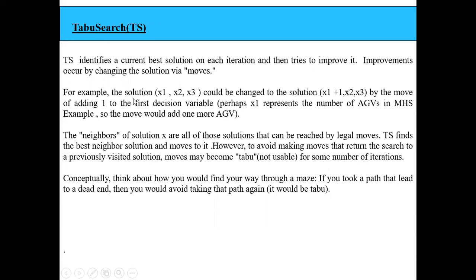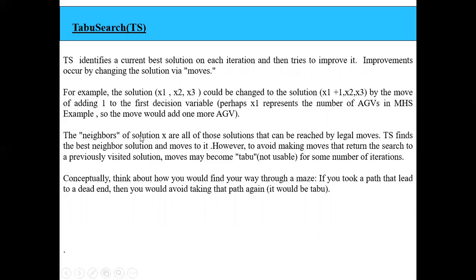So for example, the solution x1, x2, x3 could be changed to the solution x1 plus 1, x2, x3 by the move of adding 1 to the first decision variable, right? So what is x1? X1 represents the number of AGVs in the MHS. X2 is the load per AGV, and x3 is the routing algorithm, right?